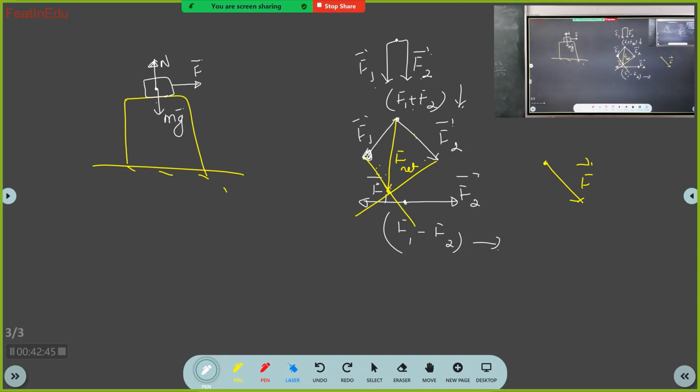So what does it mean? It is not accelerating means what? When will the body accelerate? When net force acts.